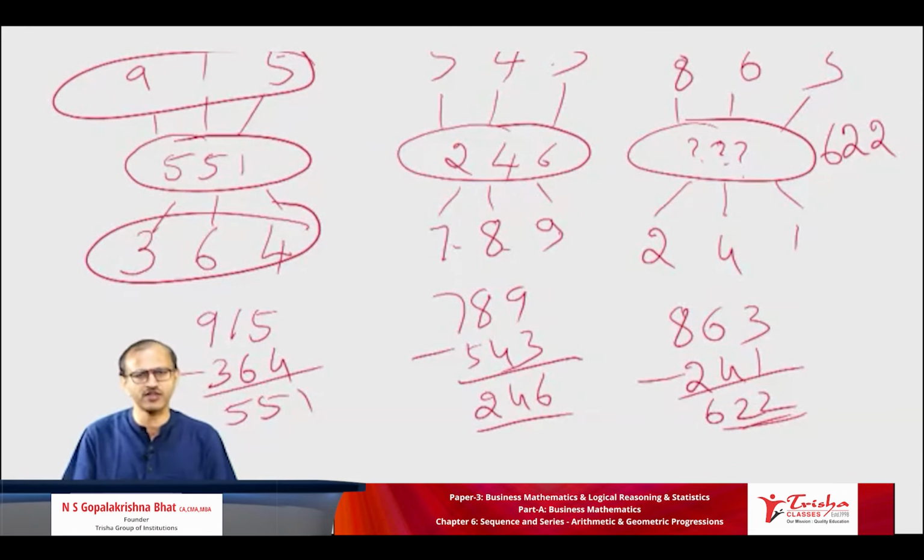Then the next part is about nth term and Sn formula in AP. All of you learned nth term, Tn equals a plus (n minus 1) into d. Sn is equal to n by 2 into (2a plus (n minus 1) into d), or n by 2 into (a plus Tn), or instead of Tn we can write l.